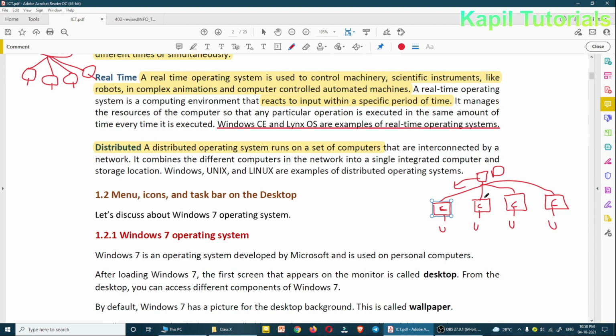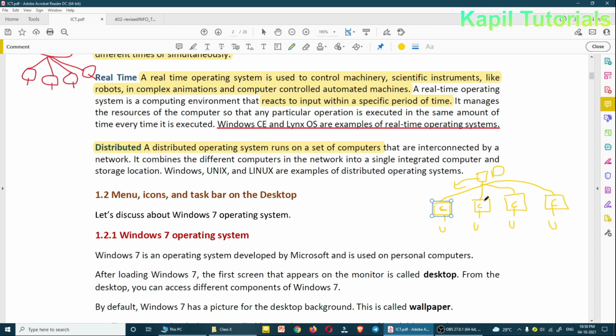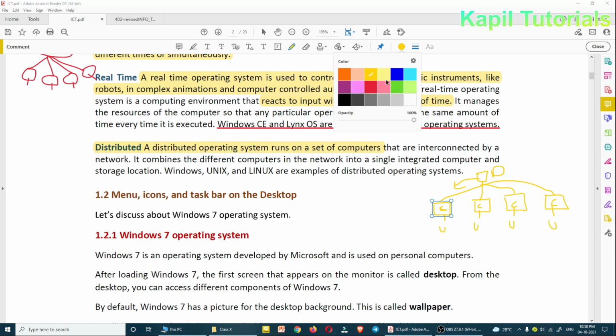Another task comes, then that will be given to another system, and then to another computer, third, fourth, like this. So all the tasks are being distributed. So I hope this is also clear to you.